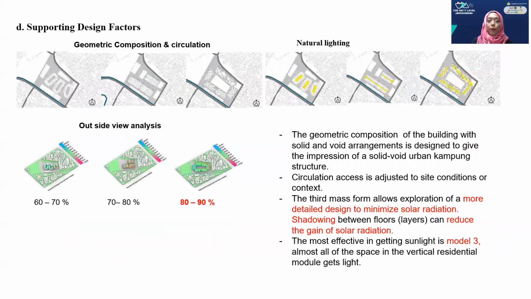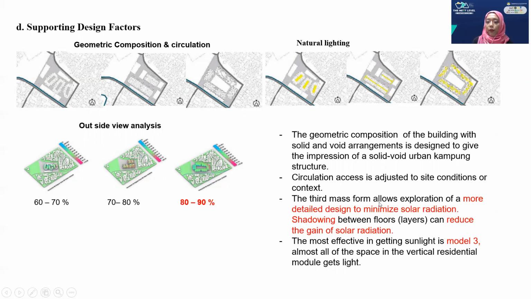We move to supporting design factors. It's about geometric composition and circulation, natural lighting, and outside view analysis. The geometric composition of the building, with solid and void arrangement, is designed to give the impression of the solid void urban kampung structure. Actually, the 3 models already respond to the solid void urban kampung structure. And the circulation access is adjusted to the site condition or context.